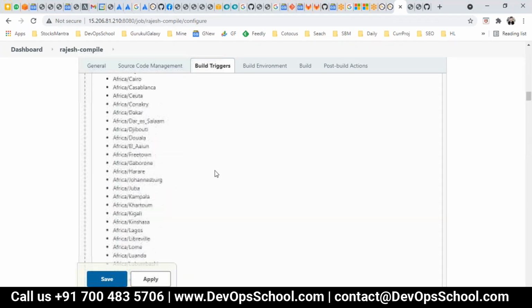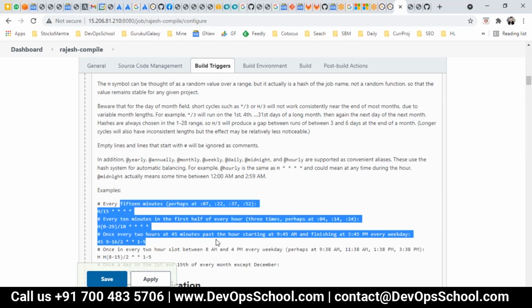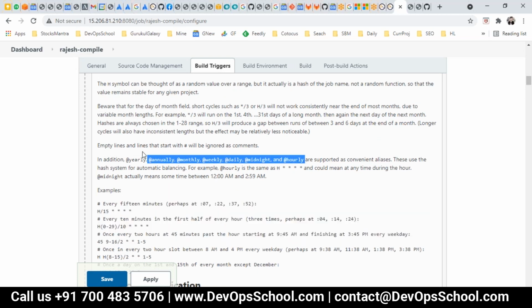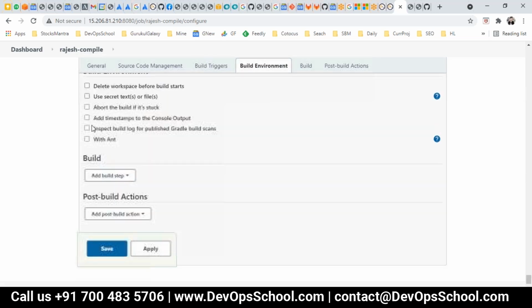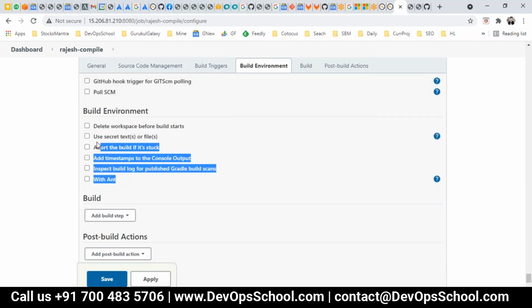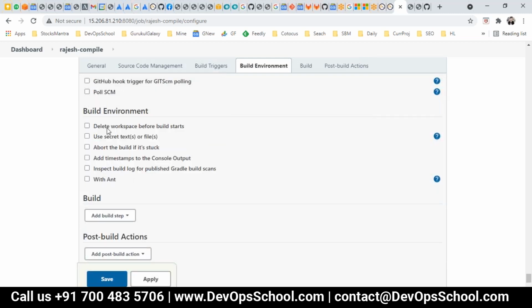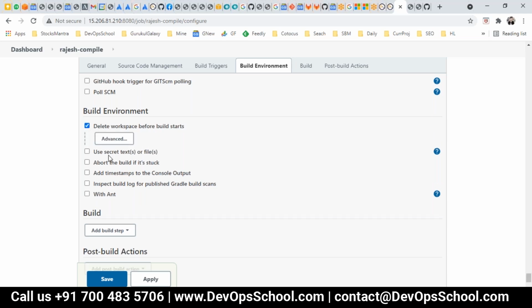So you will have all these examples, good tutorials here. You see some examples, some of the hard coding stuff here. You have it, and get going. Okay. So this is the build triggers. Environments as of now, these are the options which you have. Do you want to have a clean build? Delete workspace before build starts. Check this. Again, some of the options which you don't need right now, leave it.